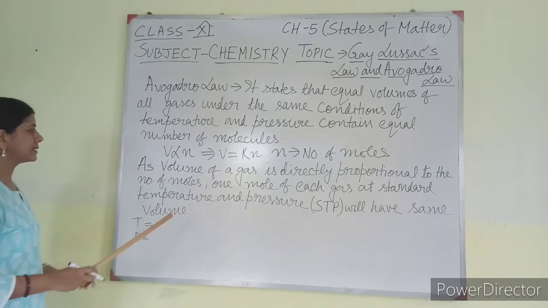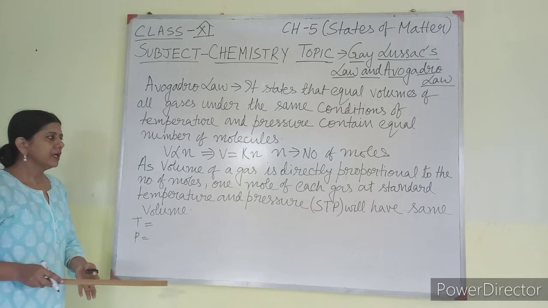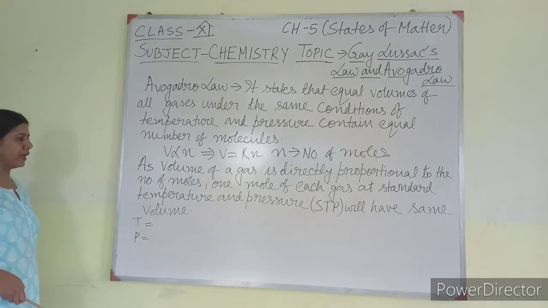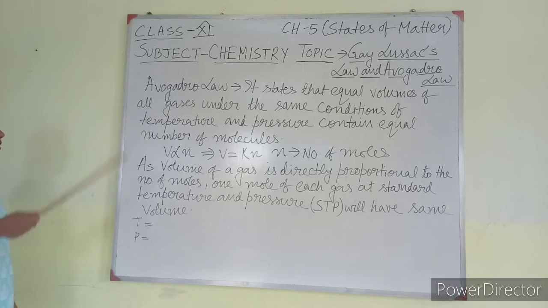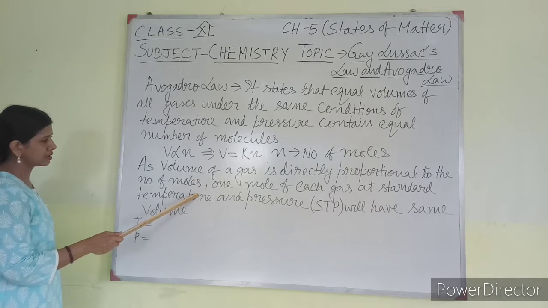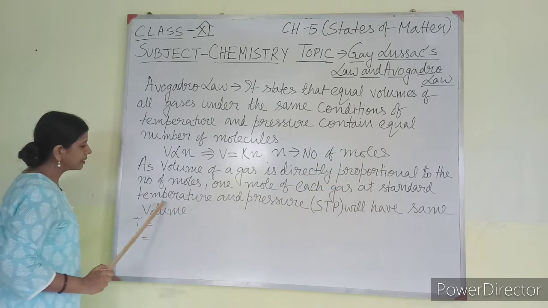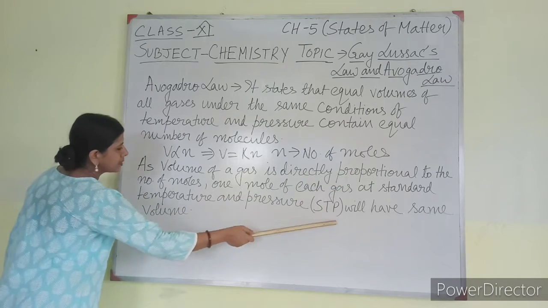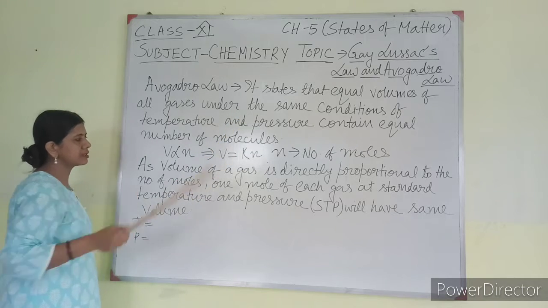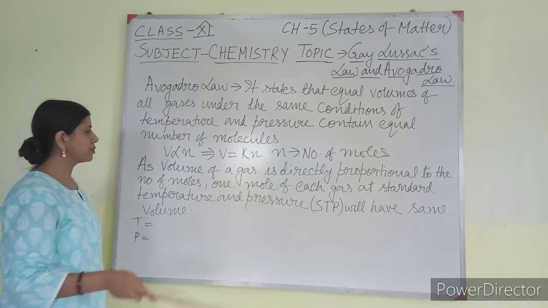So I can write it V equal to K into N, removing the proportionality sign. Now this formula can be viewed in another way. As we have learned earlier, the volume of a gas is directly proportional to the number of moles. So 1 mole of each gas at standard temperature and pressure, that is known as STP, will have the same volume according to this theory, that volume is directly proportional to the number of moles.